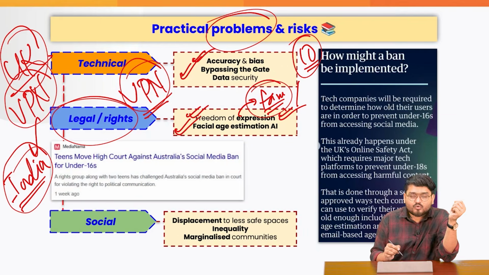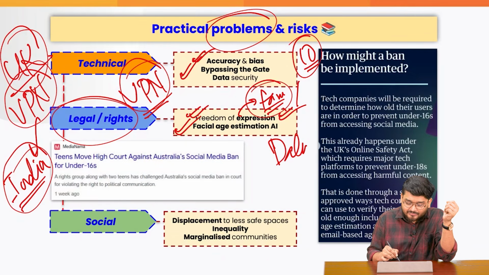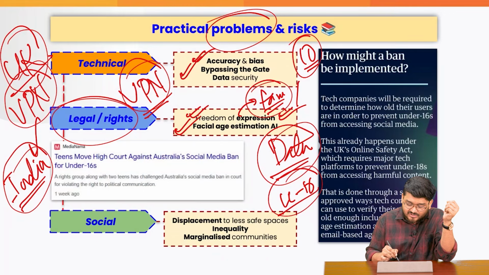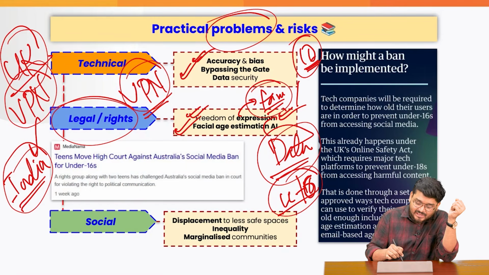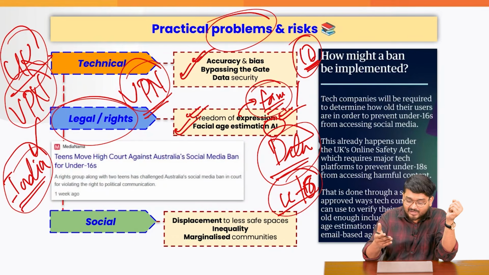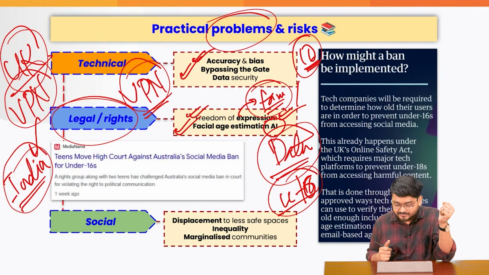Also, one more thing is regarding data. Now, if all these under-16 teenagers have to submit their face ID or government ID to prove whether they are children or not, at the end of the day, these companies are collecting personal, sensitive data. Using AI, they will process this data. So you can fill in the blank what will happen, right?